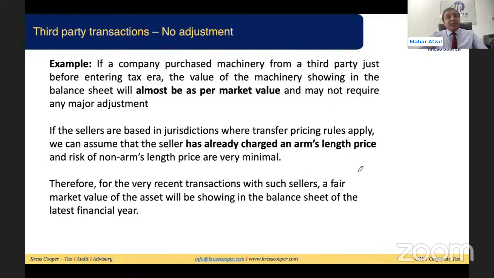Just look into this example. A company purchased machinery from a third party just before entering into the tax era. The value of the machinery showing in the balance sheet will almost be the same as the market value and may not require any major adjustment. If the sellers are based in a jurisdiction where transfer pricing rules apply, we can assume that the seller has already charged an arm's length price and the risk of non-arm's length pricing is very minimal. Therefore, for recent transactions with such sellers, a fair market value for the asset will be showing in the balance sheet of the latest financial year.